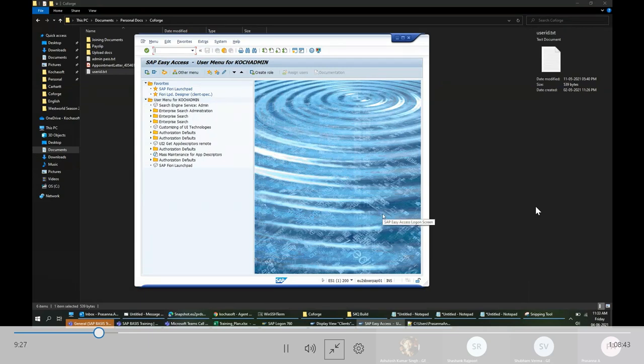So we can manage users separately. Even though the system is the same, Ashok Leyland users will log in only to the 200 client, and John Deere users will log in only to the 300 client. They cannot see the data in a different client.